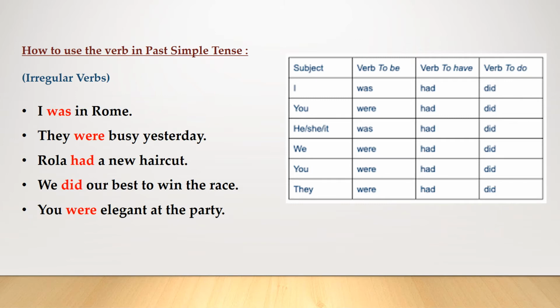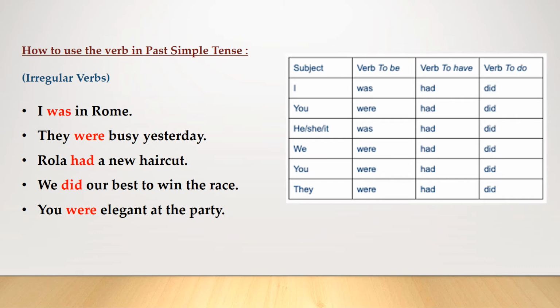Now, how to negate verbs in the past simple? We make past simple negative sentences using didn't or did not. Regular and irregular verbs both have the same form. For example, I was in Rome. Was is the past of verb to be. They were busy yesterday. Were is also the past of verb to be, but here we used were because it comes with the subject pronoun they, plural.